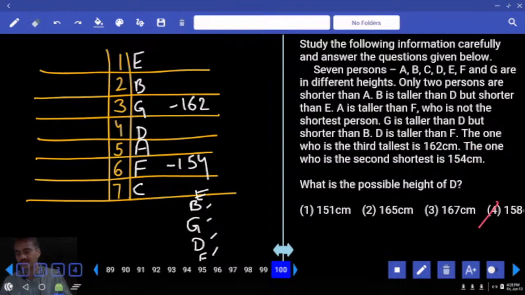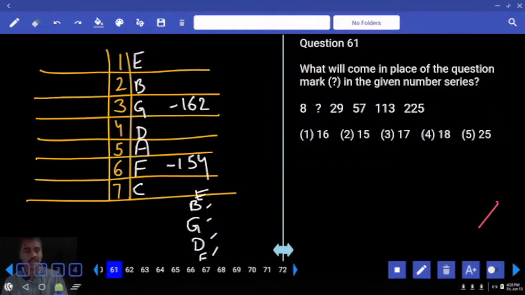Clear? Now this is about reasoning section, paper number 67. Then next one, number series, question number 61. Now 29 into 2, 58 minus 1. 57 into 2, 114 minus 1. 113 into 2 minus 1. 8 into 2, 16 minus 1, 15, choice 2. And 61, it is choice 2.